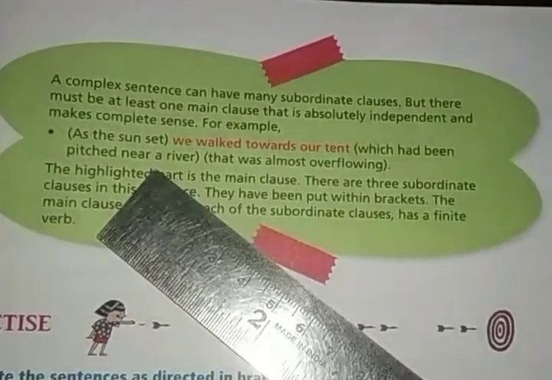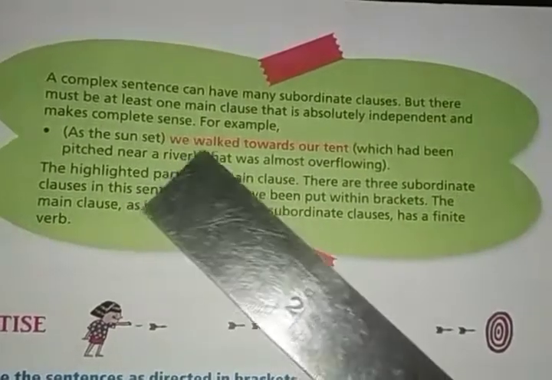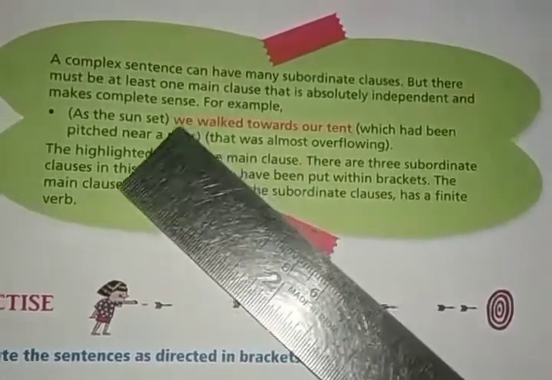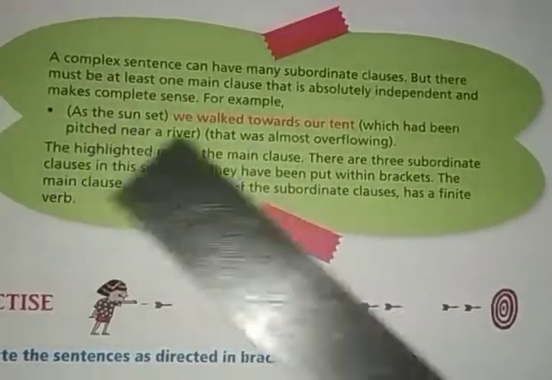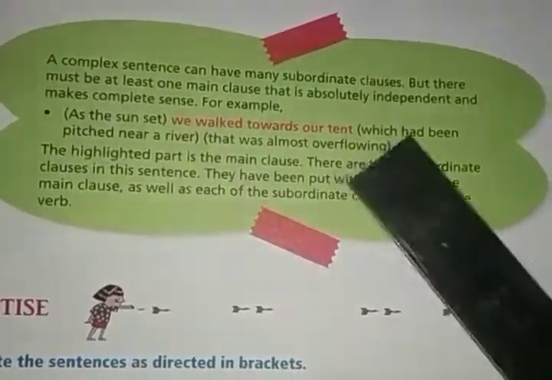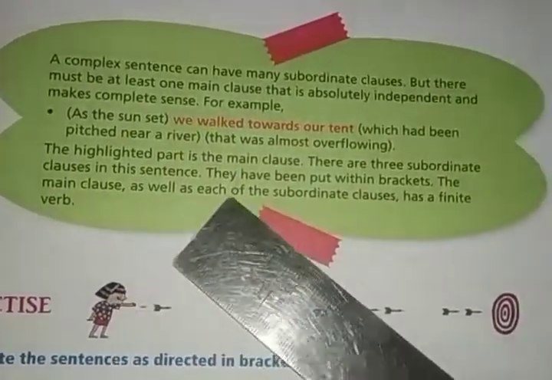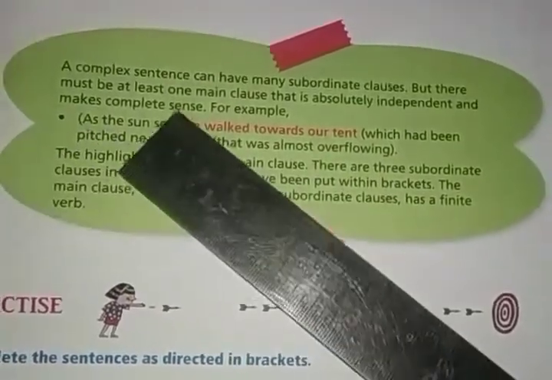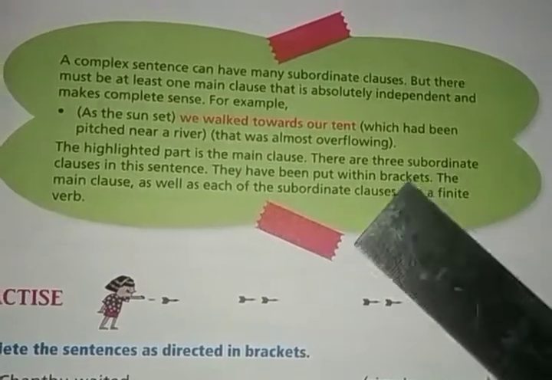Understood? So we can say that there may be 2, 3 or 4 subordinate clauses, but one main clause will be there in the complex sentence. The highlighted part is the main clause. Look at this. This is the main clause. There are 3 subordinate clauses in this sentence. This is a complete sentence, and there are 1, 2, and 3 subordinate clauses, and this is the main clause of the sentence. They have been put within brackets. The clauses which are put into brackets are the subordinate clauses.